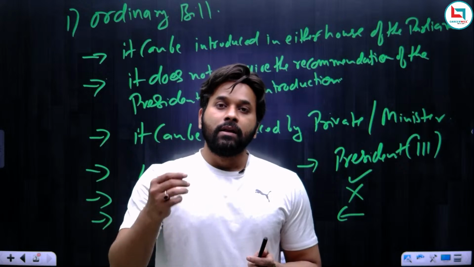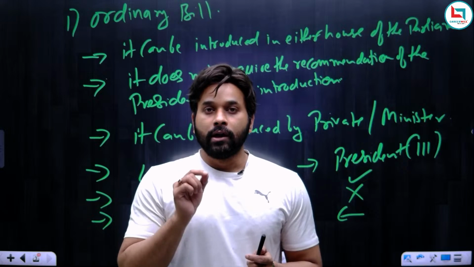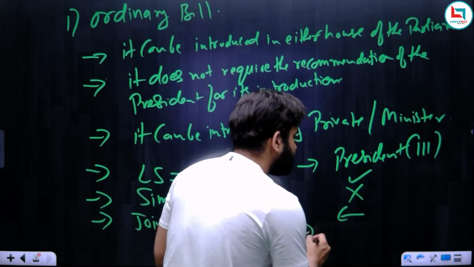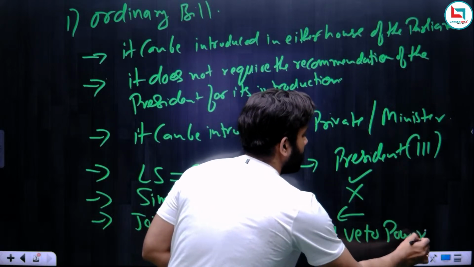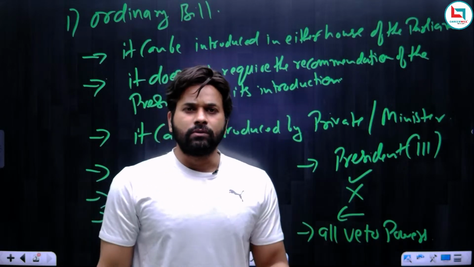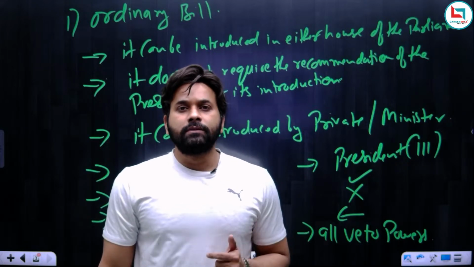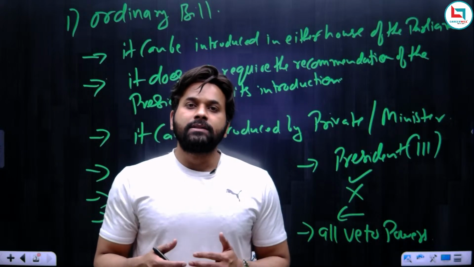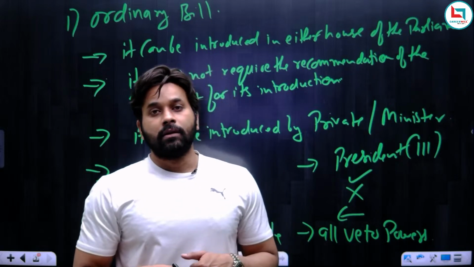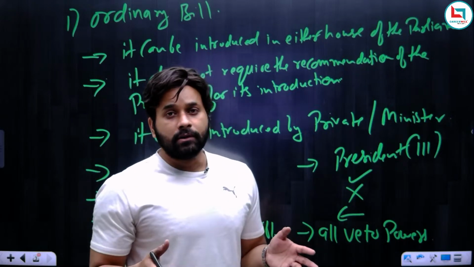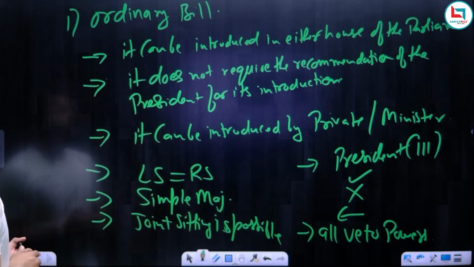And we can also say that the president has 3 veto powers, and the president can exercise all the veto powers on an ordinary bill. So we can simply write that the president can exercise all veto powers. All veto powers can be used by the president on this bill, and we know there are 3 types of veto power: absolute veto, when the president withholds his assent to the bill; suspensive veto, when the president returns a bill once, then in the second instance he must give his signature; and the third is the pocket veto, when the president takes no action on a bill. It means the bill is pending and there is no time period for how long the president can keep the bill pending in the office. Okay, so this is for the ordinary bill.